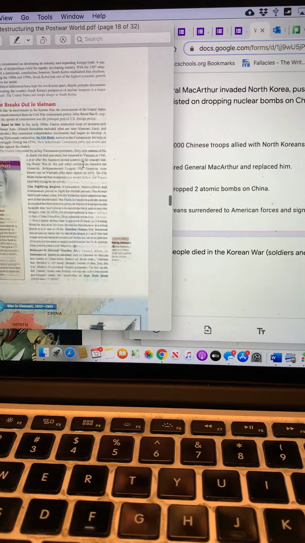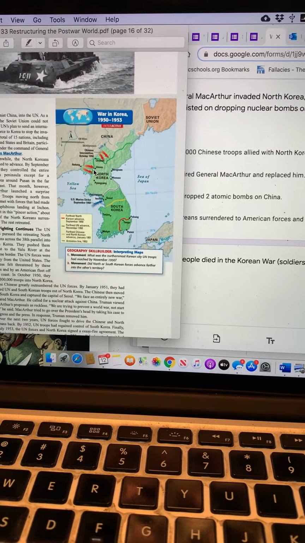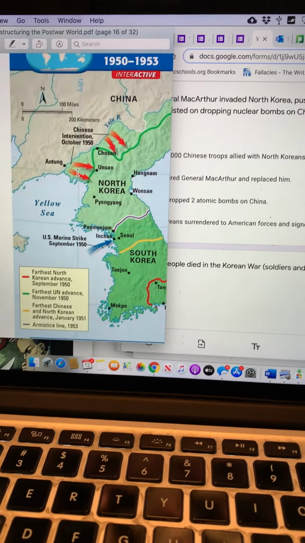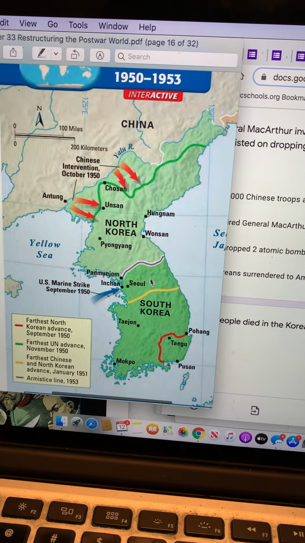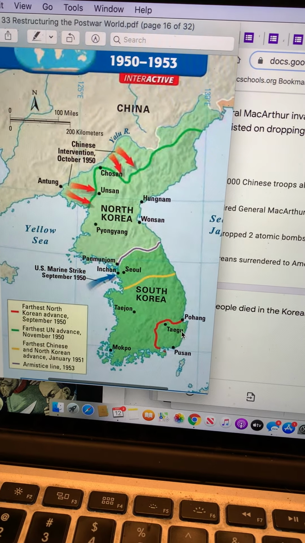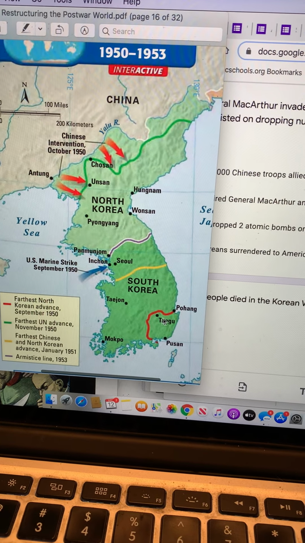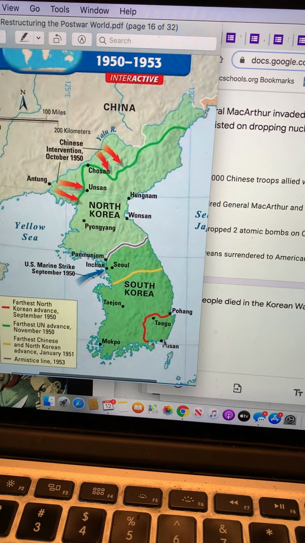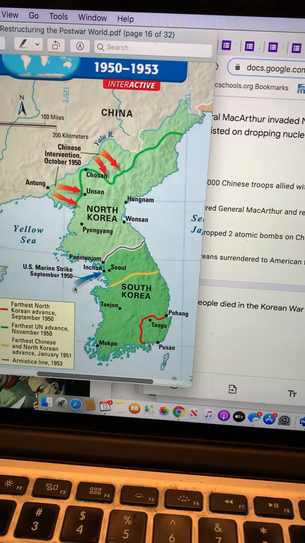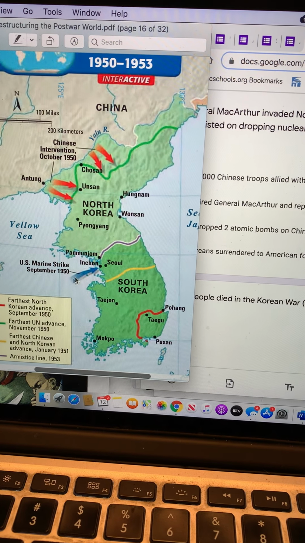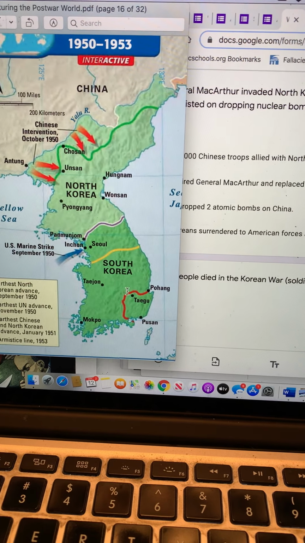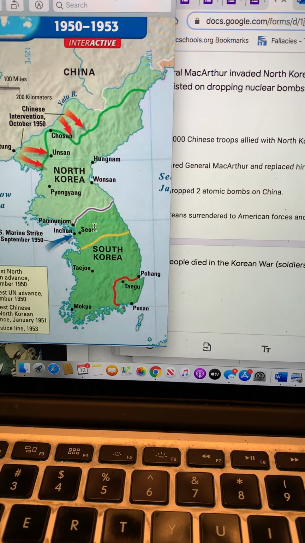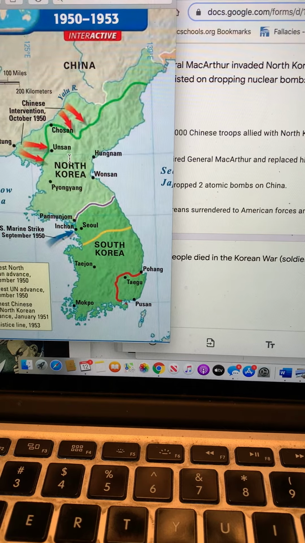Let's see, where is it? I'll just blow this up a little bit. So the North Koreans invade down into the south, and they get all the way down here, where this is the only area around Busan where the ones loyal to the south are. But MacArthur lands the Marines up here at Incheon and is able to attack from this side and that side, defeats half the entire army, and then he pursues them up into North Korea.